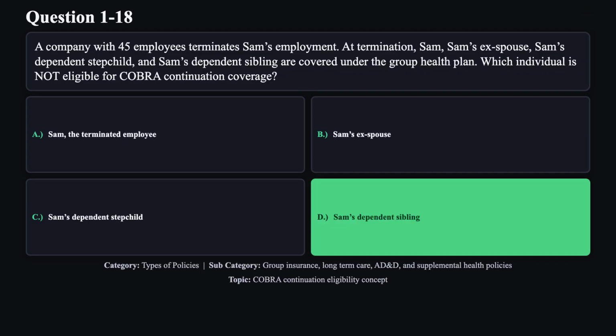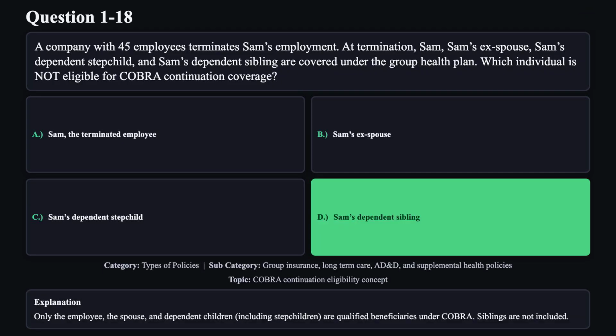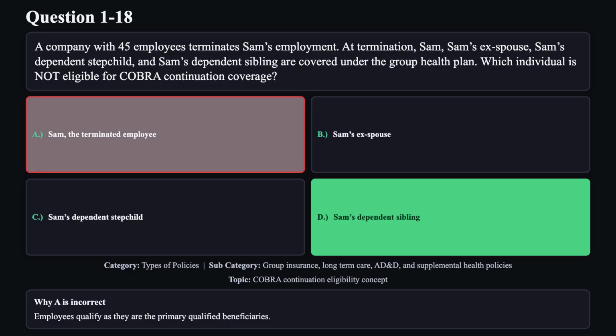The correct answer is D. Only the employee, the spouse, and dependent children, including stepchildren, are qualified beneficiaries under COBRA. Siblings are not included. Reason A is not correct. Employees qualify as they are the primary qualified beneficiaries.